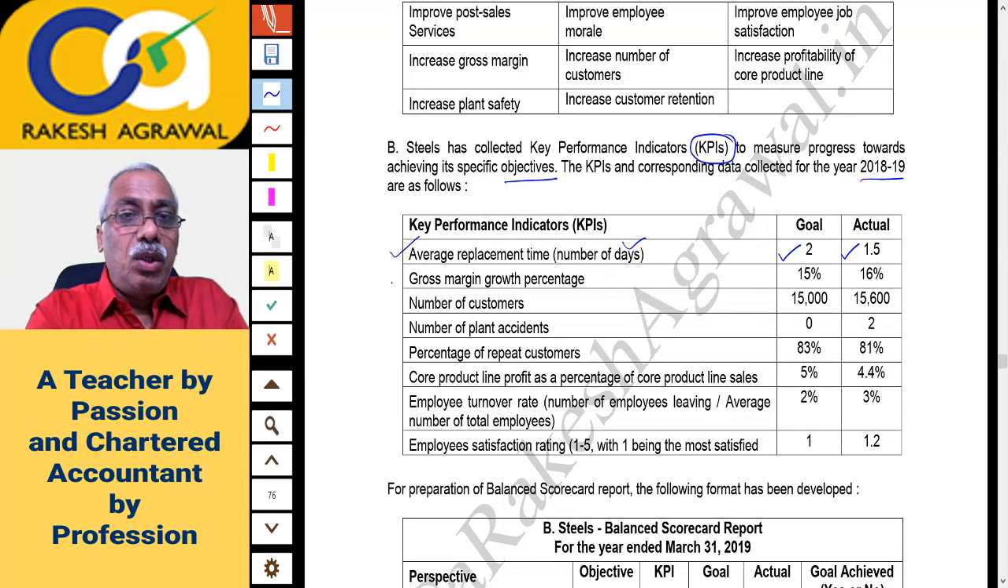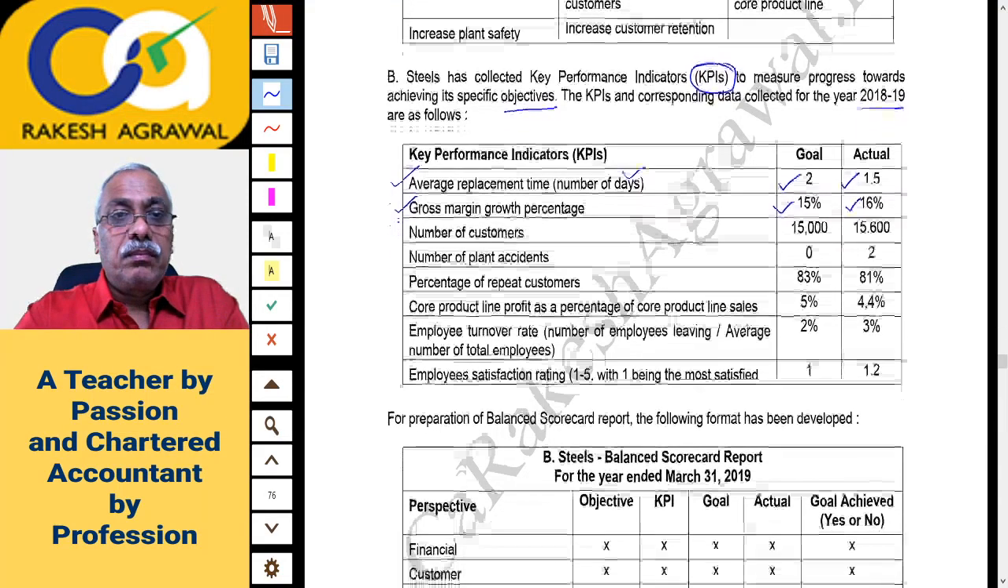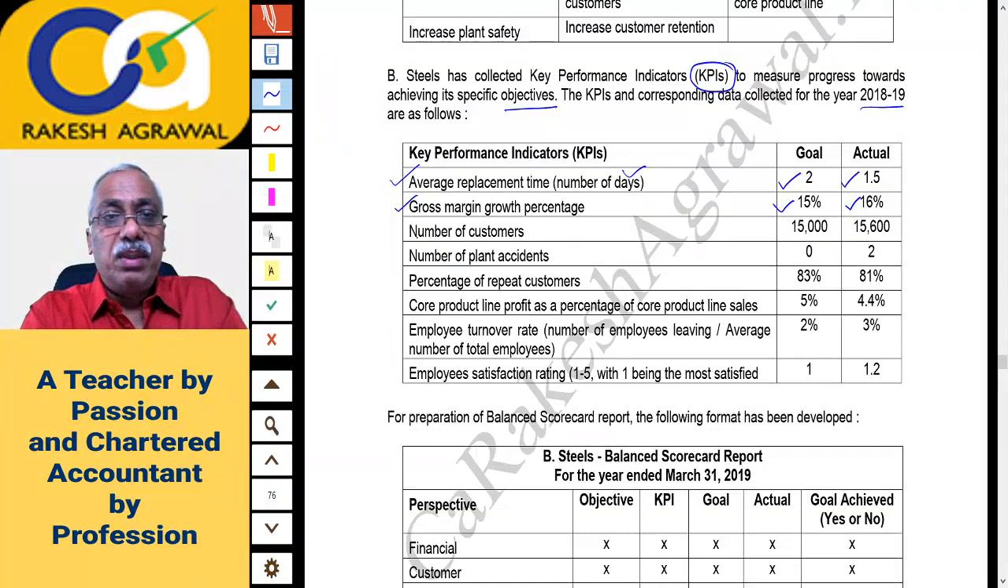Then gross margin growth percentage. Goal is 15%, actual 16%, that is again good. Number of customers. Goal was 15,000, actual is 15,600, that is again good. Number of plant accidents. Number of plant accidents should have been 0, but there are 2. This is not good. Percentage of repeat customers: goal 83%, but actual is 81, so this has again gone down. Actual performance is lower; for repeat customers, more is good.